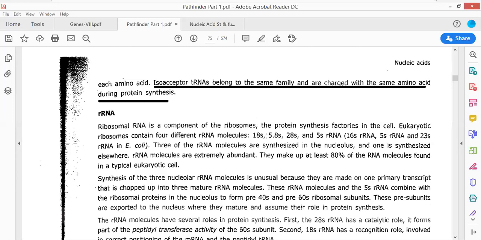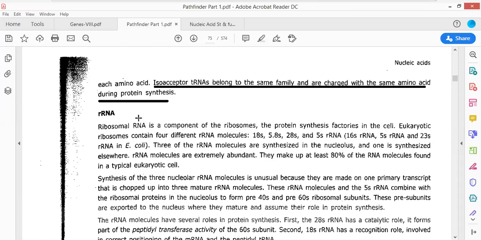Now, the eukaryotic ribosome consists of four different ribosomal RNA molecules: 18S, 5.8S, 28S, and 5S. Whereas in the case of prokaryotes, there are 16S, 5S, and 23S rRNA molecules which are present.